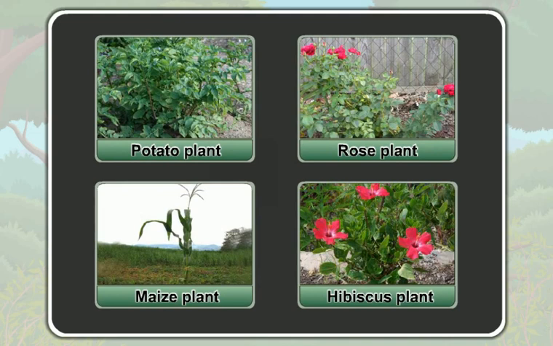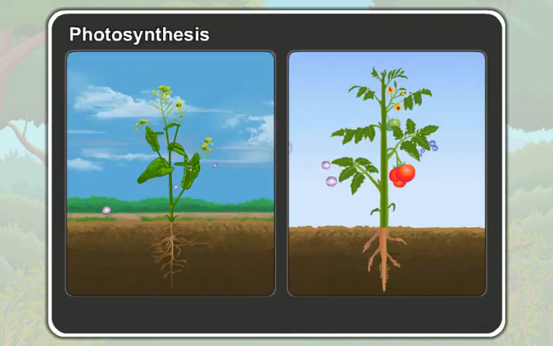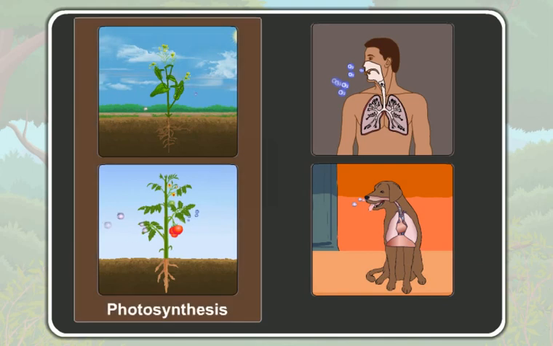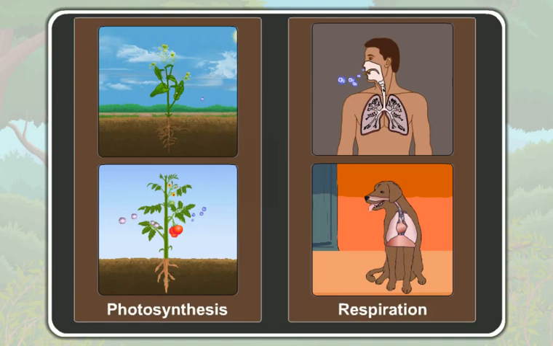During photosynthesis, plants take in carbon dioxide and throw out the oxygen. So, the process of photosynthesis is just opposite to the process of respiration.